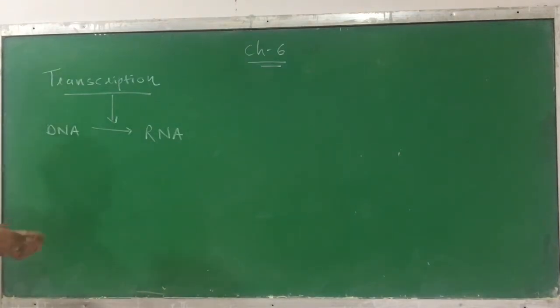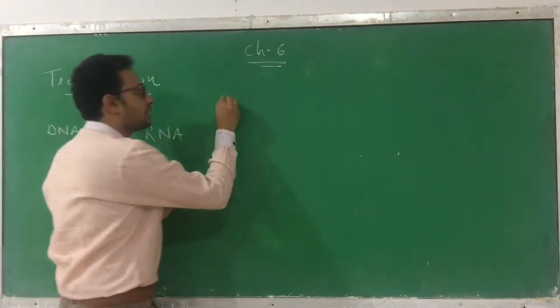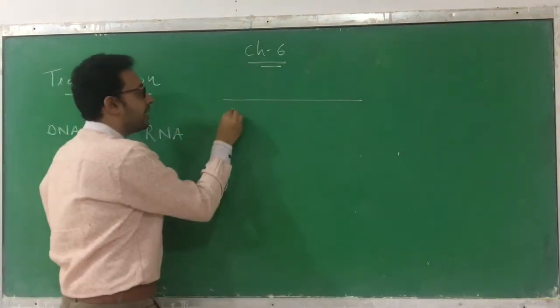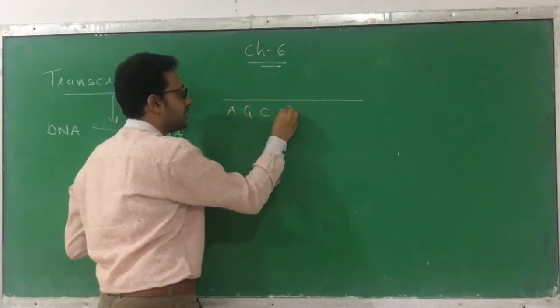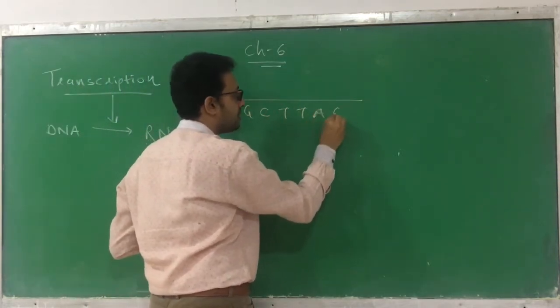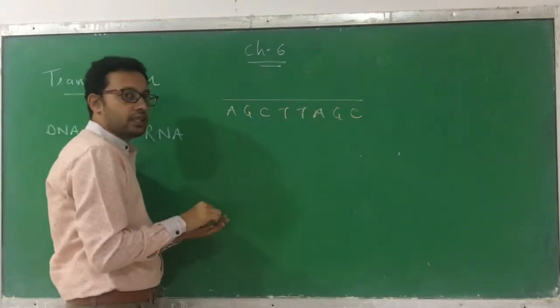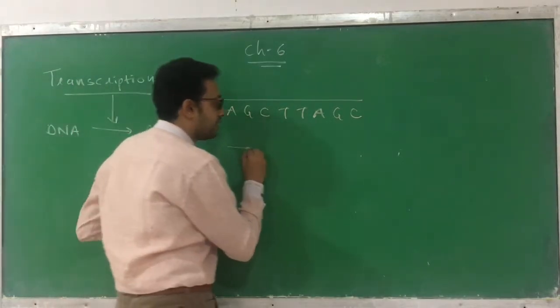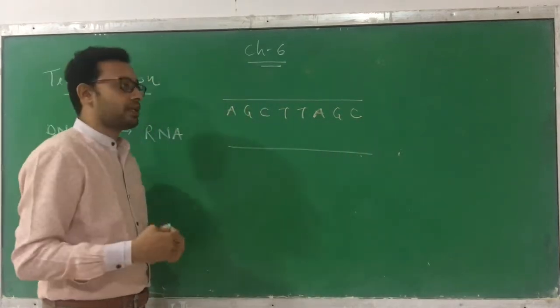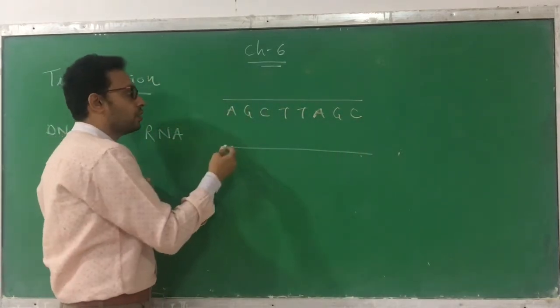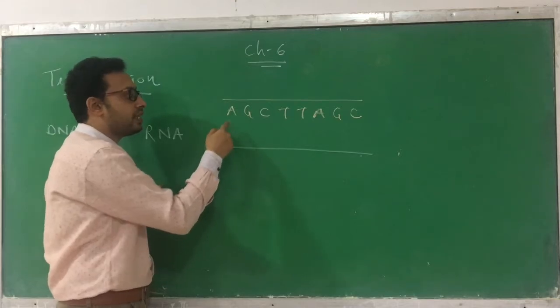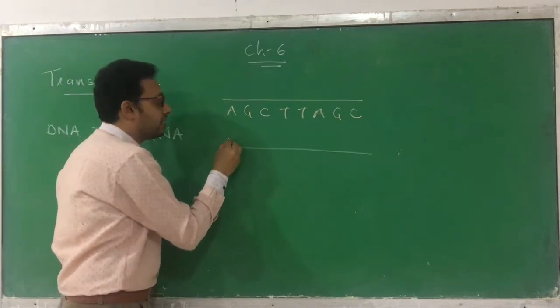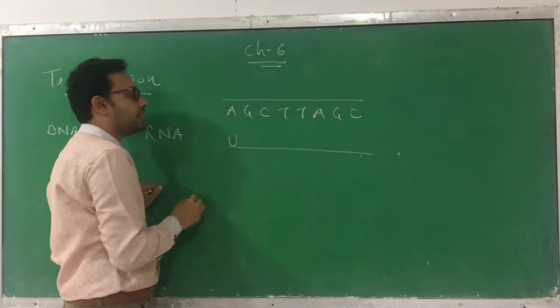Here you know that the transcription process also follows the rule of complementarity. Suppose this is one sequence of a DNA, like A, G, C, T, T, A, G, C. The new chain which is going to be synthesized in the RNA has complementary base pairs. What is the complementary base pair of A in the RNA? Since it is RNA, the complementary base pair is U.